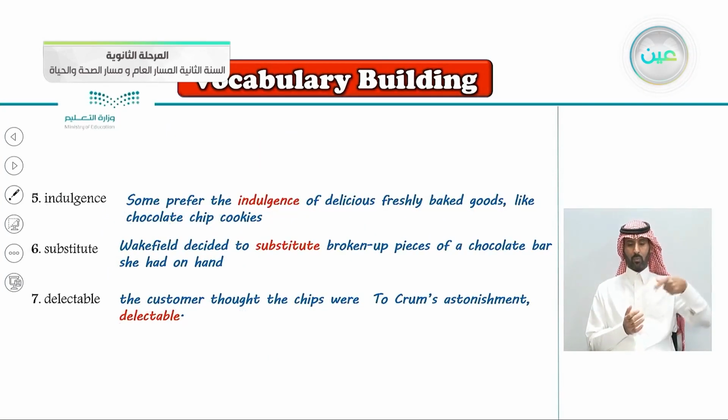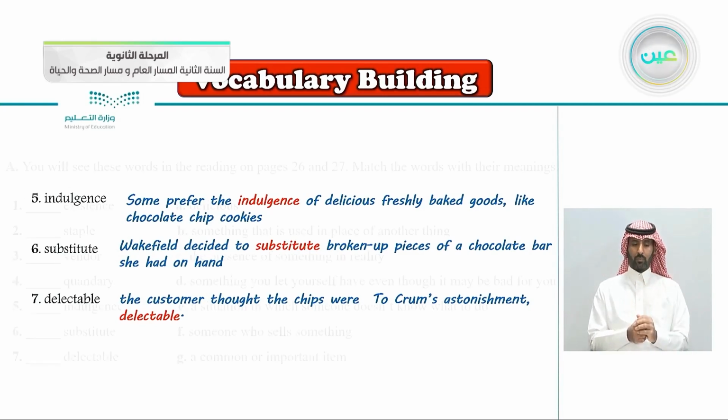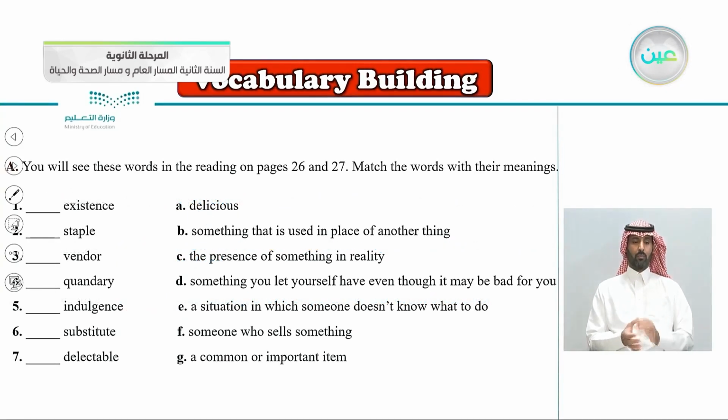Continuing here with number 5, indulgence: "Some prefer the indulgence of delicious, freshly baked goods like chocolate chip cookies." Substitute, number 6: "Wakefield decided to substitute broken up pieces of chocolate bar she had on hand." And the word delectable: "The customer thought the chips were too delectable." So let's get back to our exercise here.